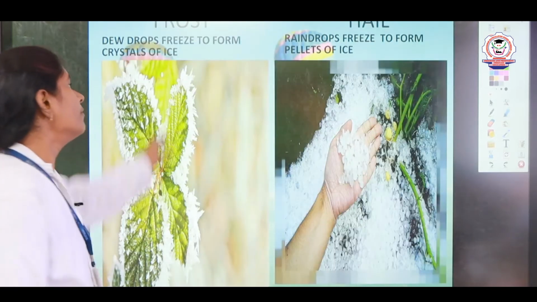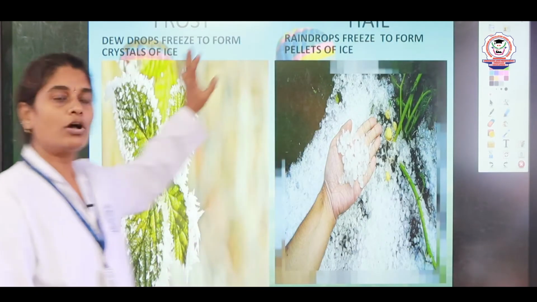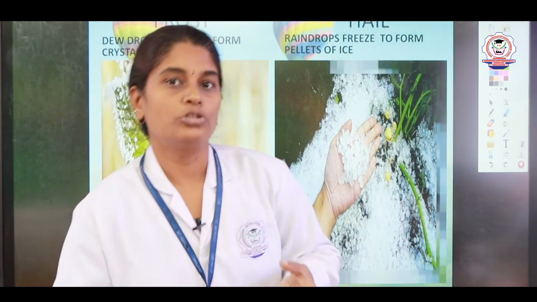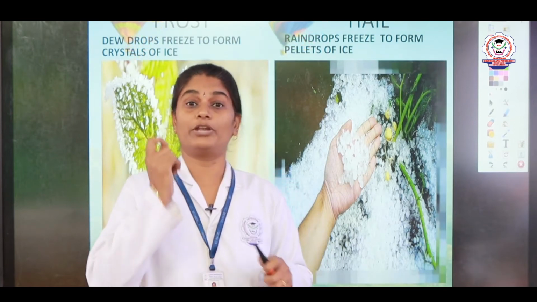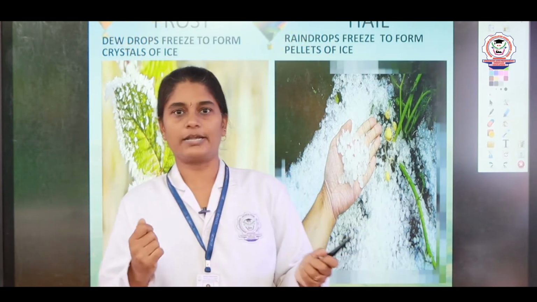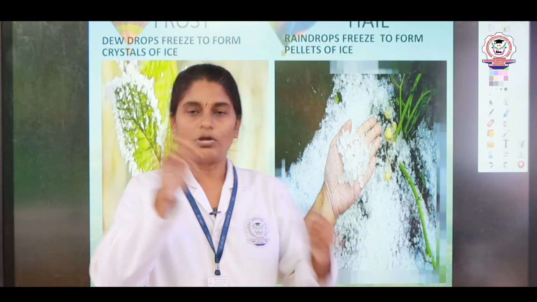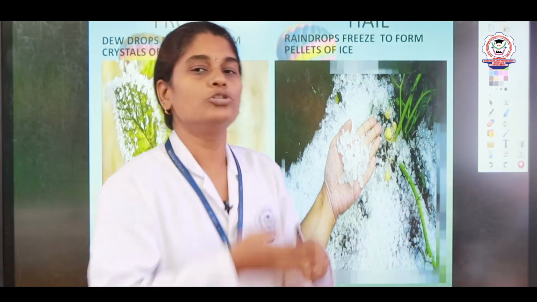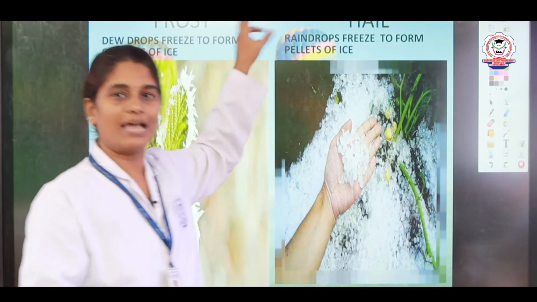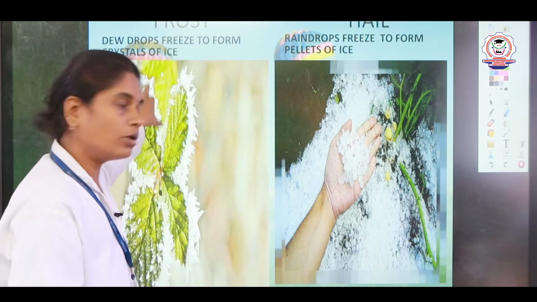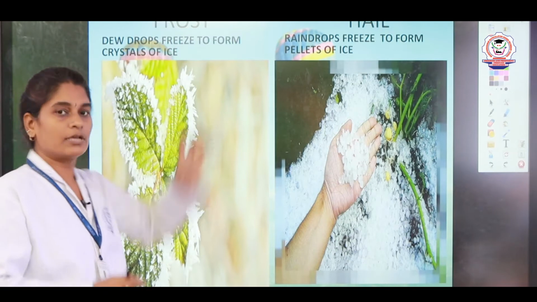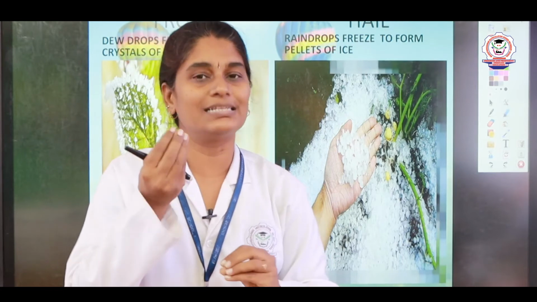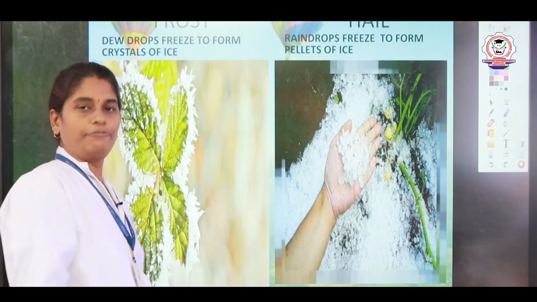And the next one is frost. What is frost? Frost is nothing but when the dew drops freeze to form crystals of ice. You can check this in your refrigerator. Open your refrigerator and open your freezer box. On the sides of the freezer box, if you scratch and see, you can see powdery ice formed, right. It is nothing but frost. So, frost is formed on the earth from dew drops. When the temperature is very low, they freeze, thereby forming crystals of ice. So, that is known as frost.